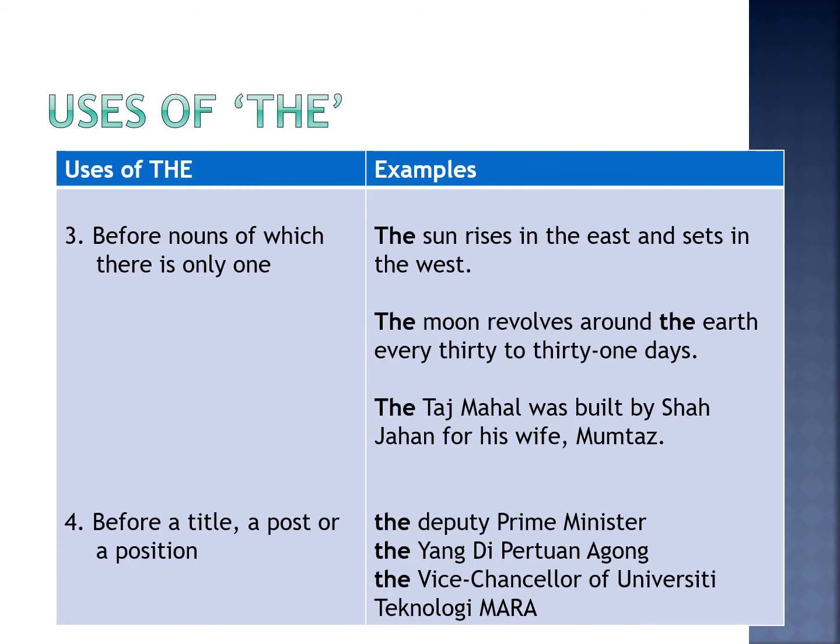So the specific, the sun, the moon, the Taj Mahal. Number 4, before a title, a post, or a position: the Deputy Prime Minister, the Yang di-Pertuan Agong, the Vice Chancellor of Universiti Teknologi MARA. So before a title, a post, or a position, we use the article the.